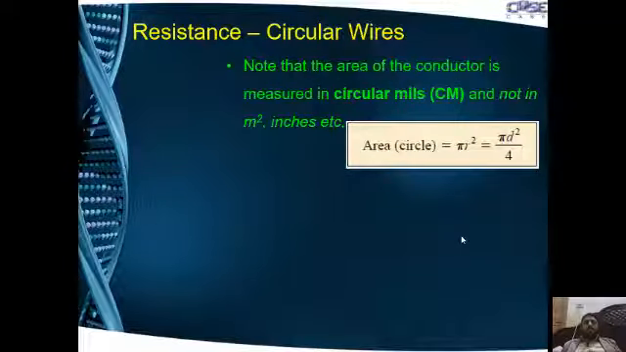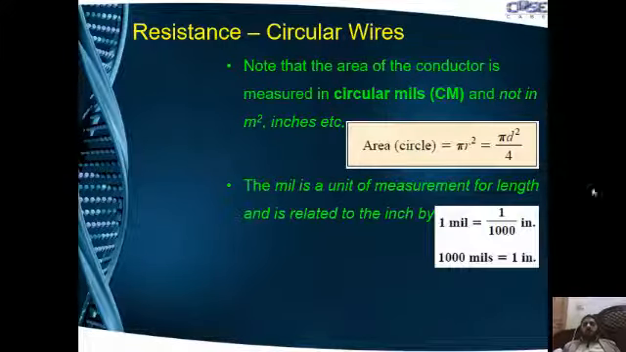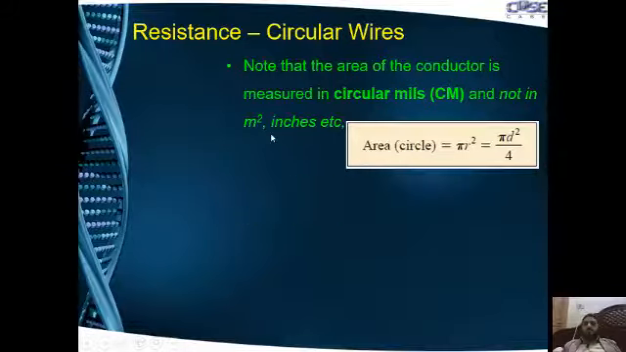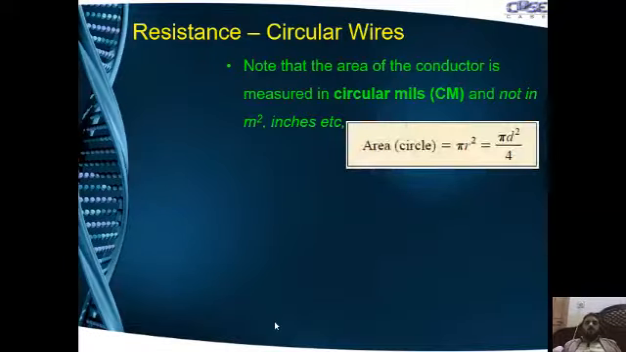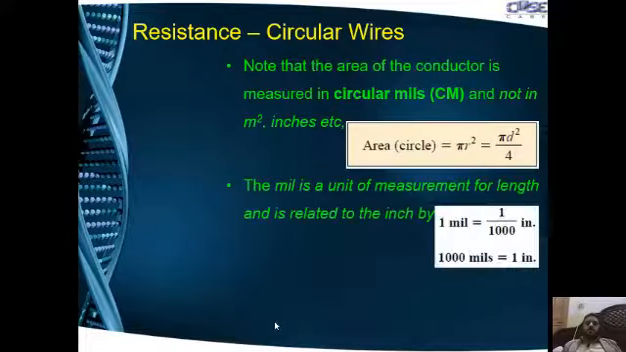So, resistance in circular wires. Note the area of a conductor is measured in circular mils and not in meters squared. Length is in feet, so area is not measured in feet squared, rather in circular mils. We can compute the area of a circle by this relationship: area of circle is equal to pi r squared.